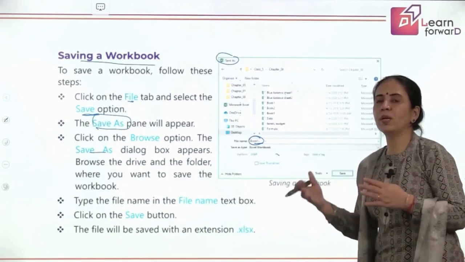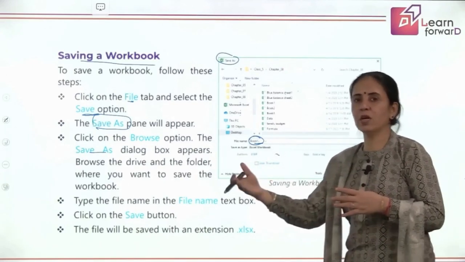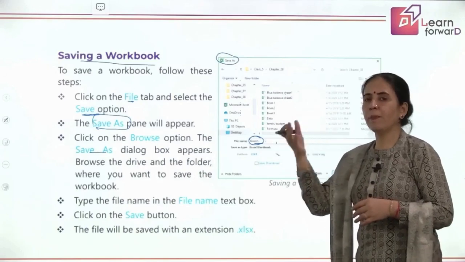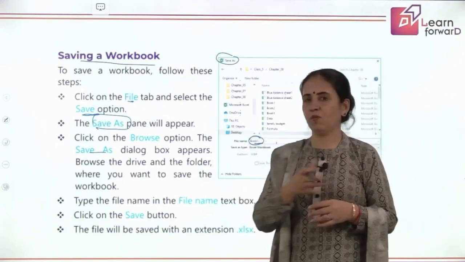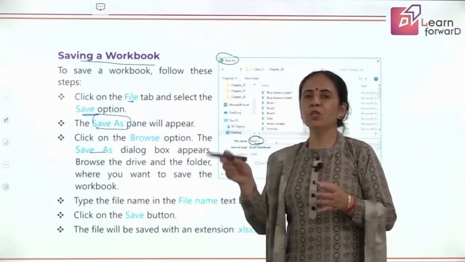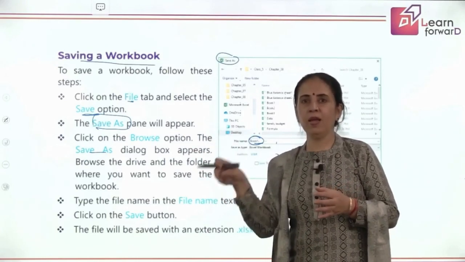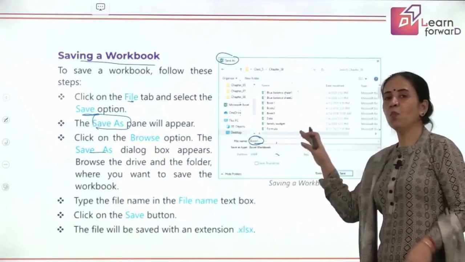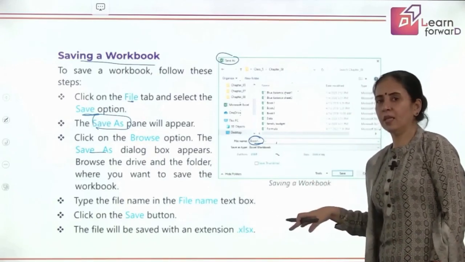Suppose you are storing the marks of the students in the first term, you will store it as Marks First Term. Suppose you are storing the marks of different sections of grade 5, so you will say Marks Grade 5A, Marks 5B. So just by the name of the file you will come to know what is inside the file.